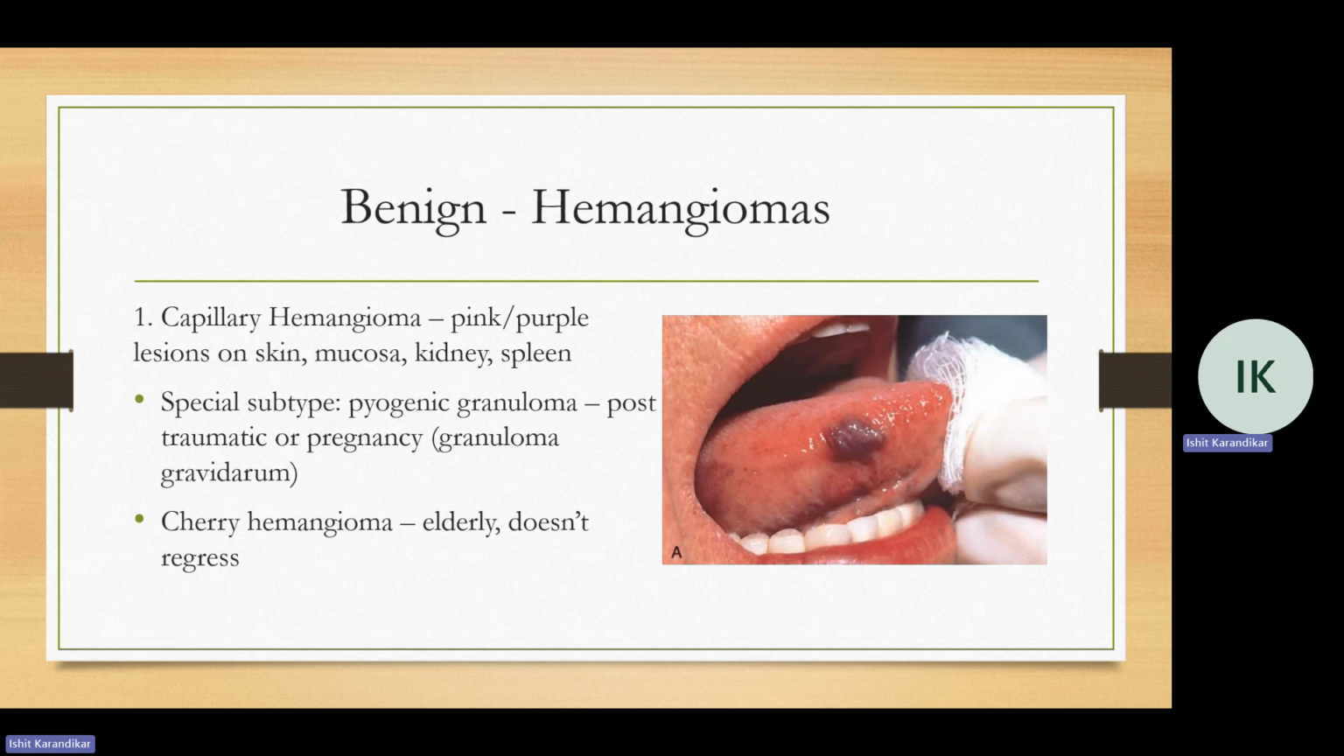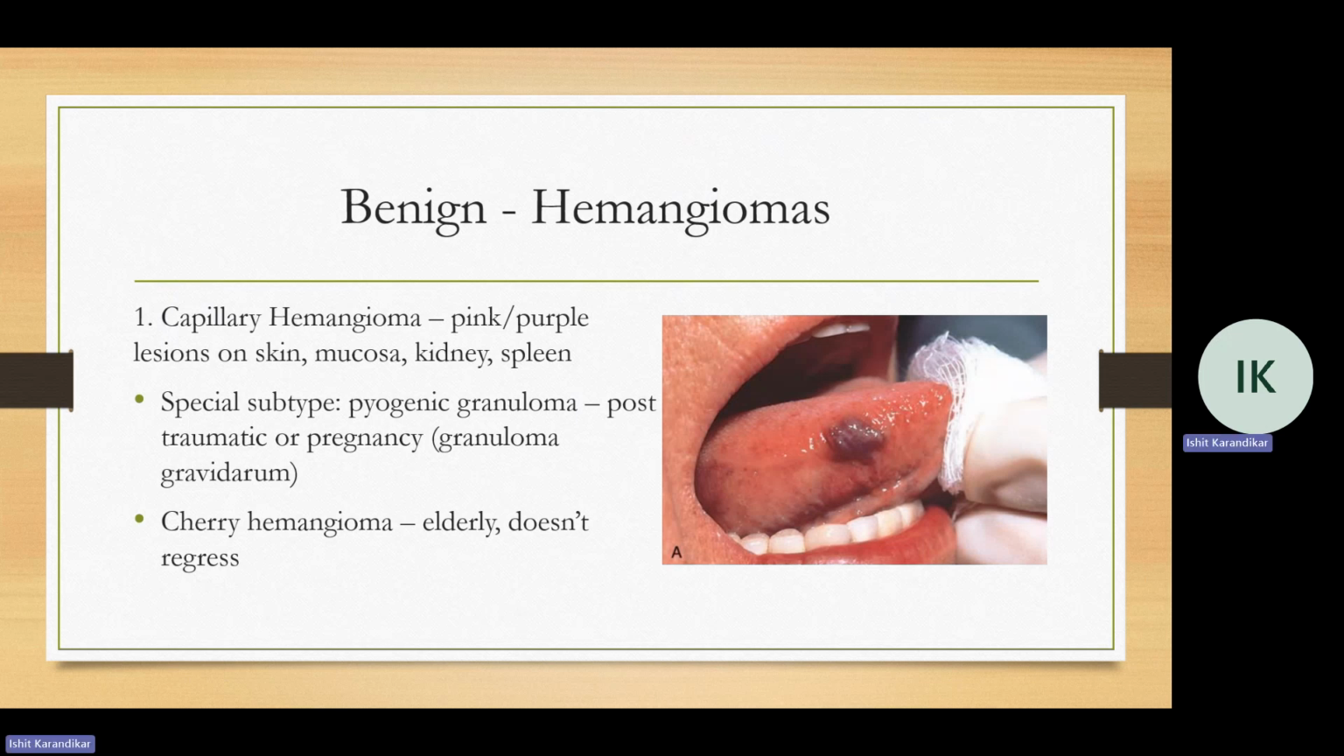Okay, so let's move on to benign tumors. So benign tumors are usually hemangiomas, or in the case of lymph vessels, lymphangiomas. So first we'll talk about hemangiomas. Hemangiomas can be divided into capillary hemangioma, juvenile hemangioma, and cavernous hemangiomas. Let's talk about capillary hemangioma first. So these are the most common.